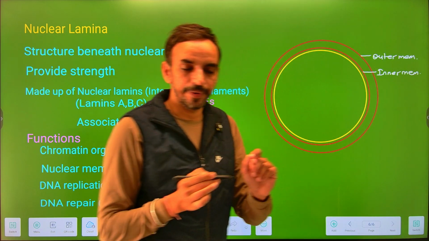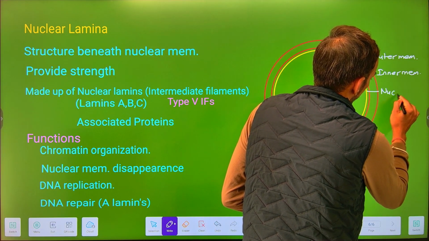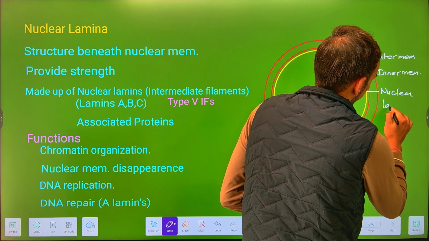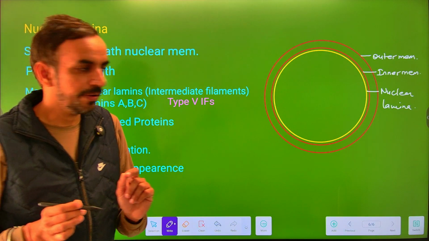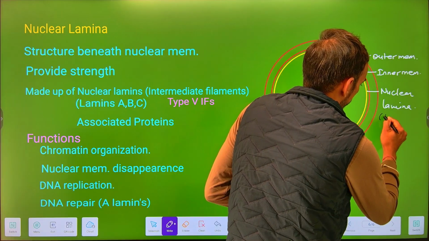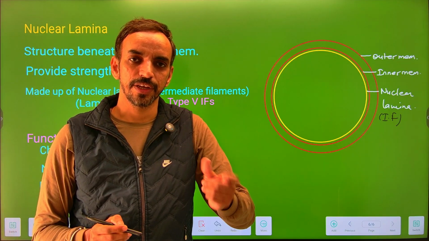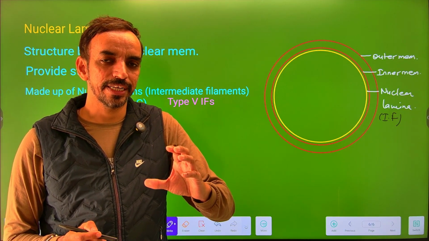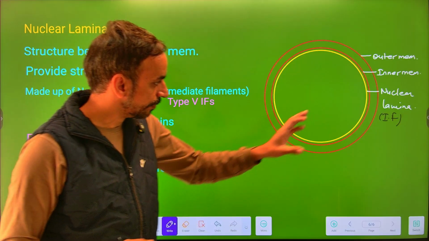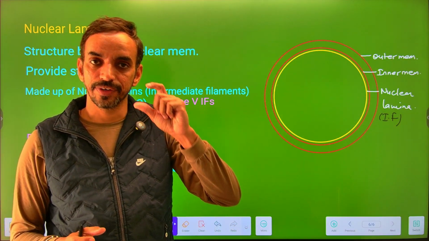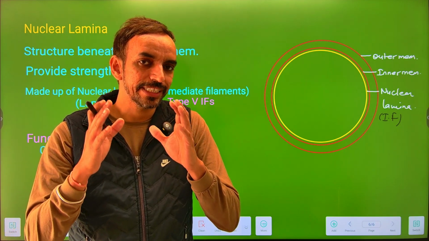Now beneath the inner membrane, we have a structure which is known as the nuclear lamina. This nuclear lamina is made up of some intermediate filaments. Beneath the plasma membrane, there is a cytoskeleton filament called actin. Actin is a flexible protein, while these intermediate filaments are rigid proteins which are responsible for keeping the structure of the nucleus intact.